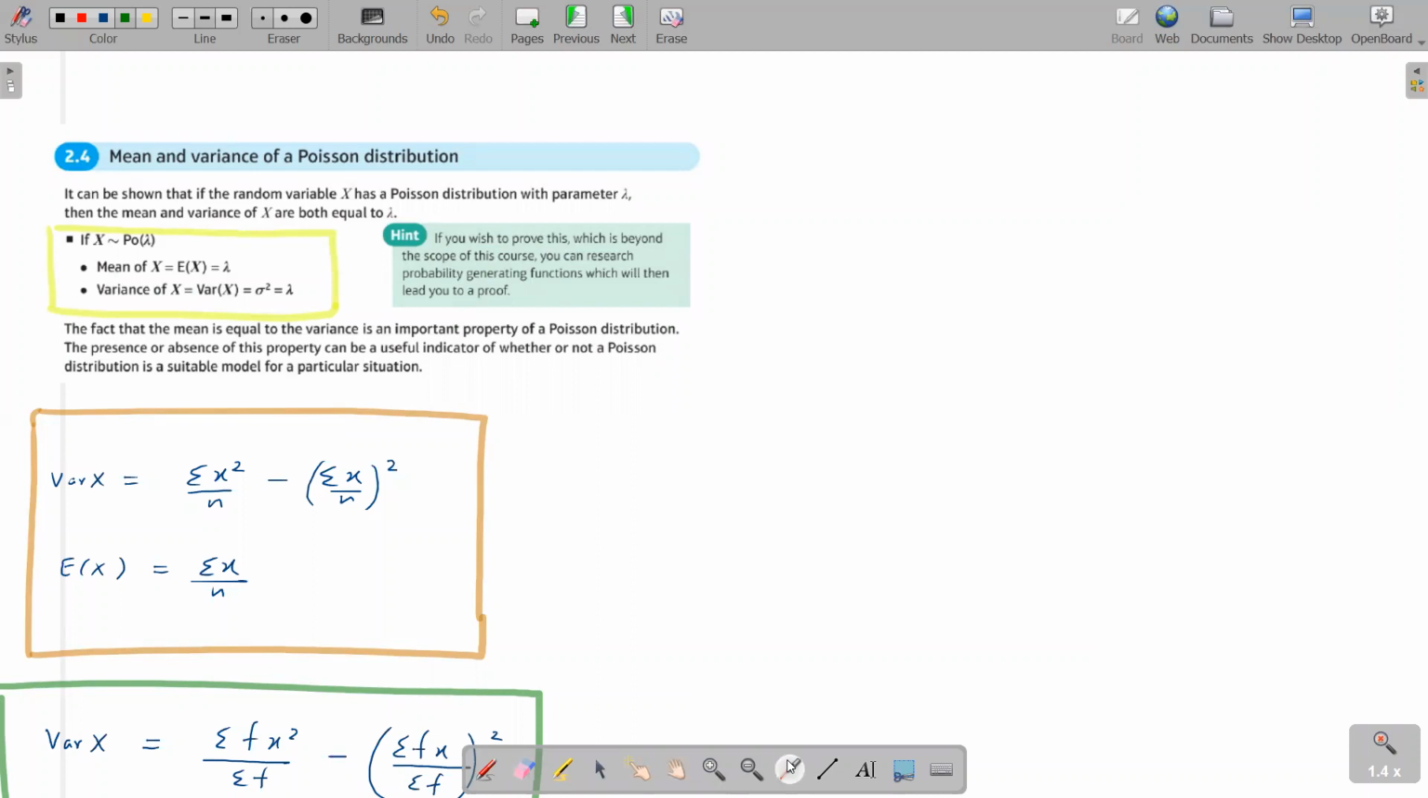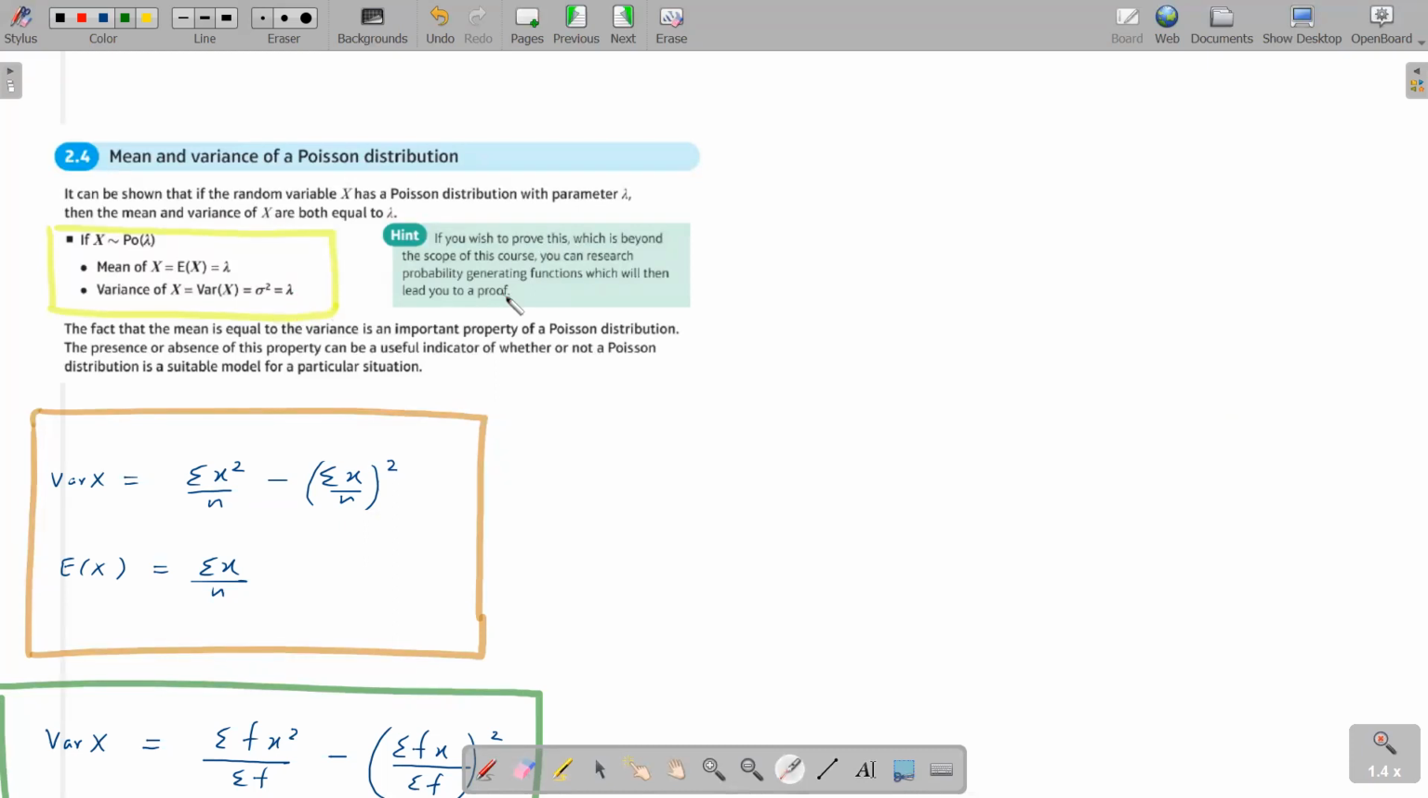All right, so now we'll move on to the final part of this lesson, finding the mean and variance of a Poisson distribution. They say it can be shown that if the random variable capital X has a Poisson distribution with parameter lambda, then the mean and variance of X are both equal to lambda. So the mean E(X) is lambda and the variance, sigma squared, is also lambda.